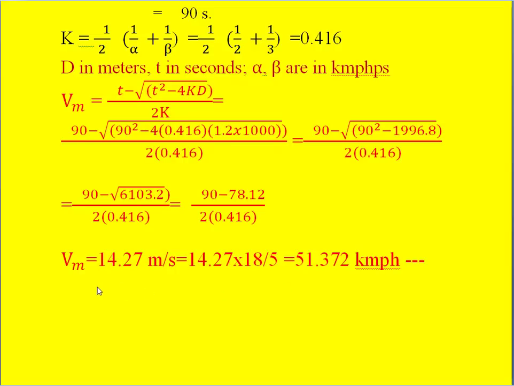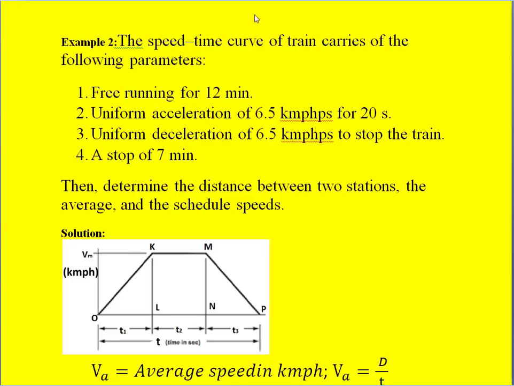So let us take another problem. The speed time curve of a train carries the following parameters. The free running period is 12 minutes. Uniform acceleration of 6.5 km per hour per second for 20 seconds.